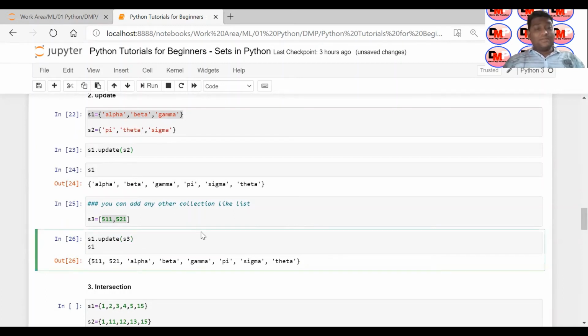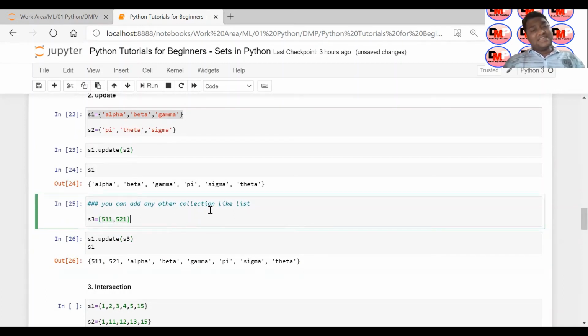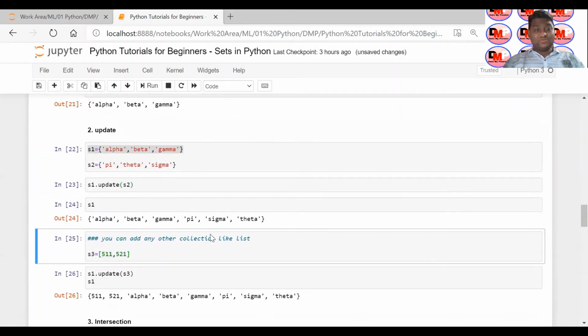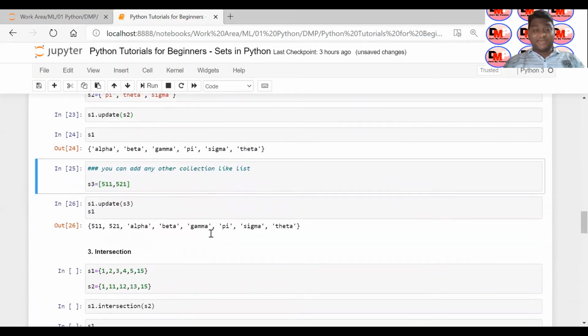So that's what my point is. You can use any other collection like list, tuple, dictionary to add or to combine them with the original set, right? So this is the demonstration for that.